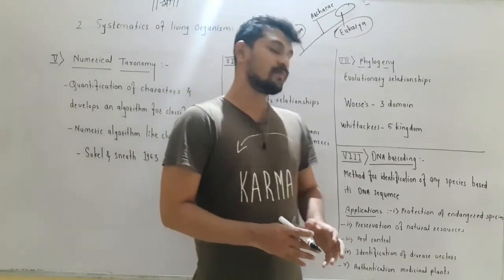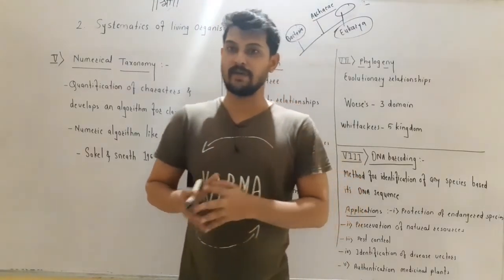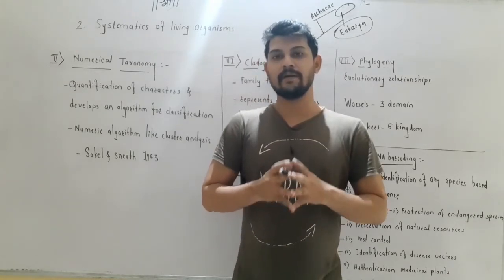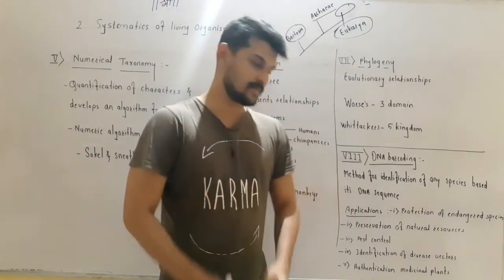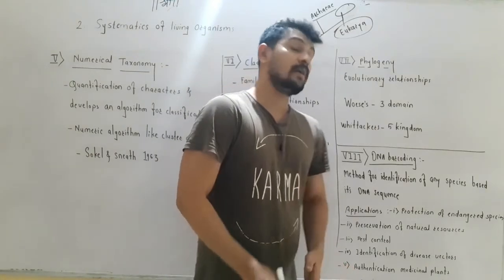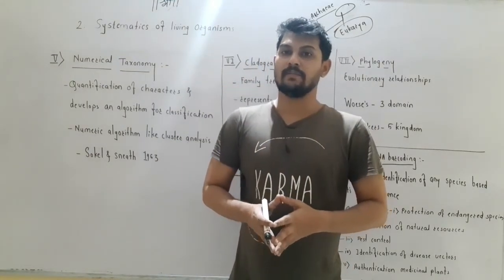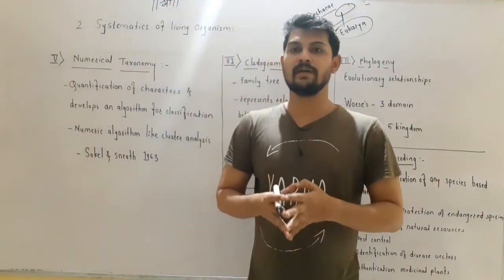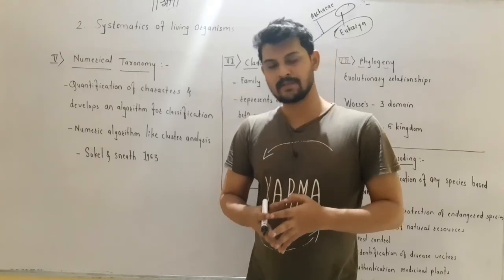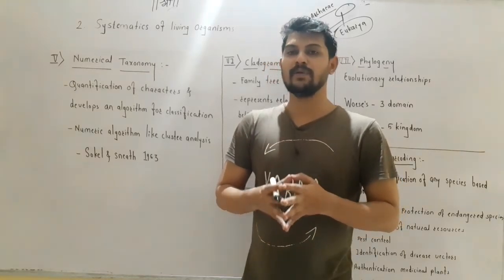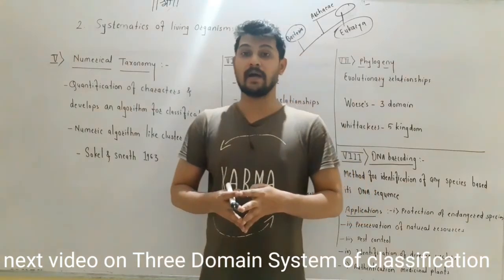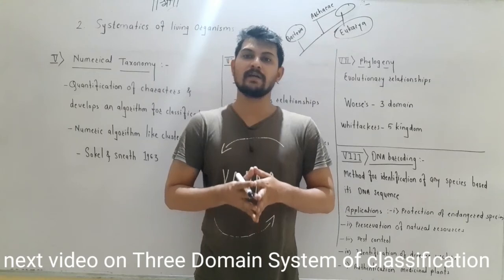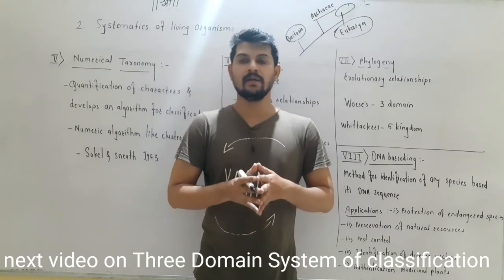Next, it is used for the identification of disease-causing vectors. In the same way, we can use the DNA barcoding method for identification of disease-causing organisms. Next is the authentication of medicinal plants and medicinal resources. Medicinal resources and medicinal plants can also be identified by using DNA barcoding methods. So DNA barcoding can be used for the identification of organisms, and this can also be used as a method of classification, as we can classify organisms based on their DNA sequences.